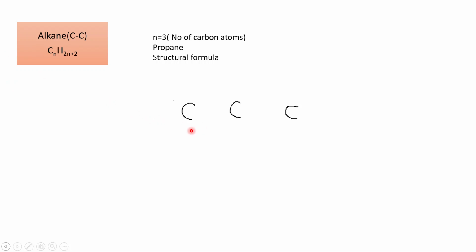To begin with, indicate the 3 carbon atoms as N is equal to 3. The next step is to indicate the 4 lines around each carbon atom. So let's begin with the first one, 1, 2, 3, 4. The second carbon atom, 1, 2, 3, 4.